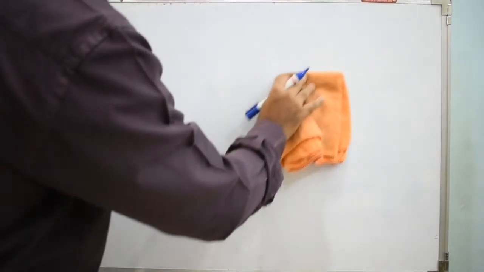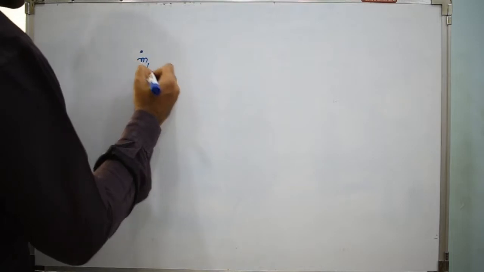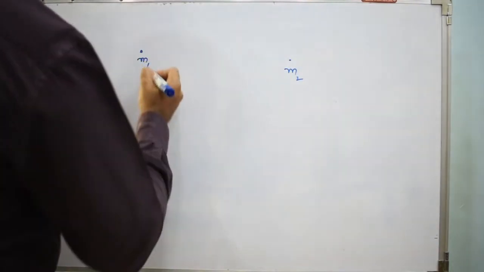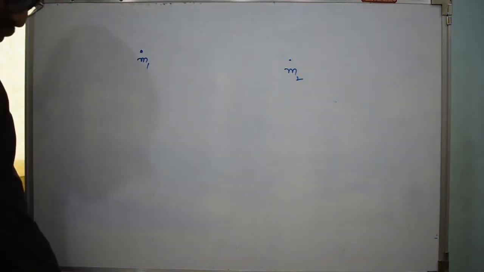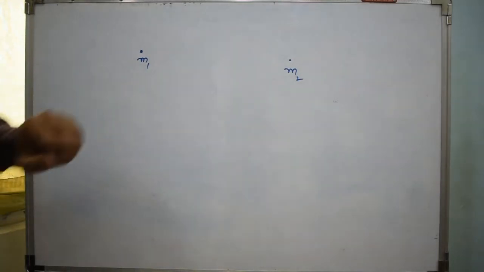Okay, distance, I'll take that to be d. Here d is the separation between these two masses, m1 and m2. Here d stands for distance. So d is the distance between these two masses, m1 and m2. Definitely when you place these two masses separately, somebody has to hold them, because if you don't hold them, they'll definitely come closer to each other.